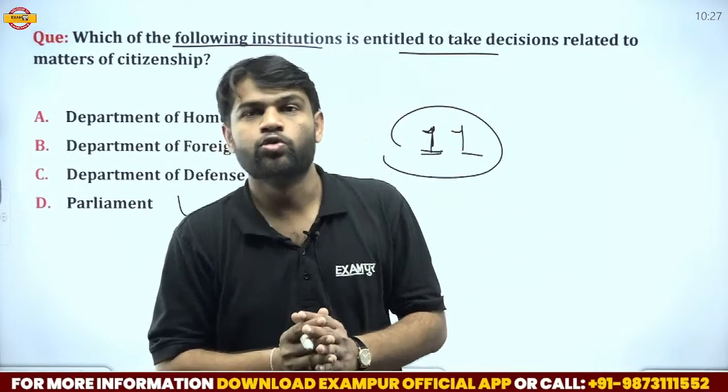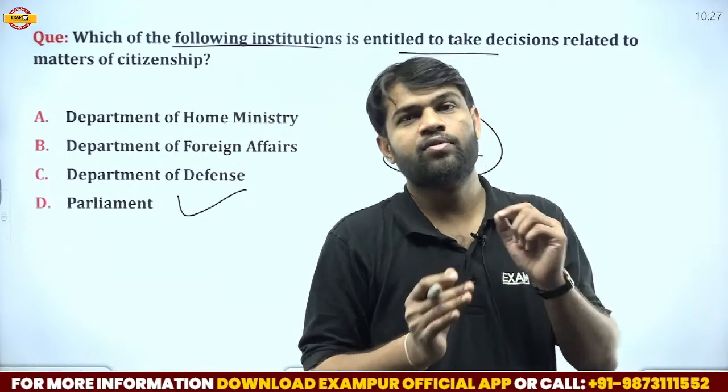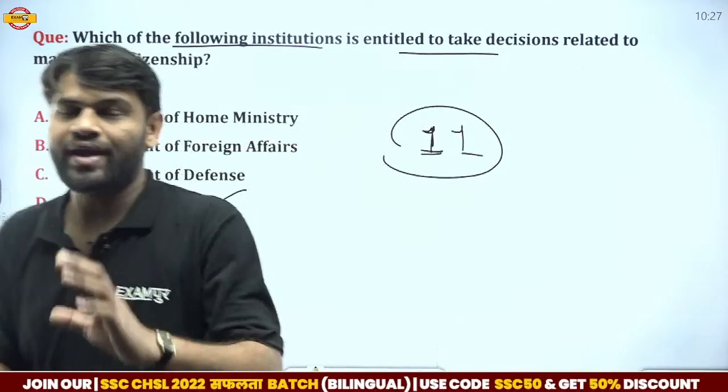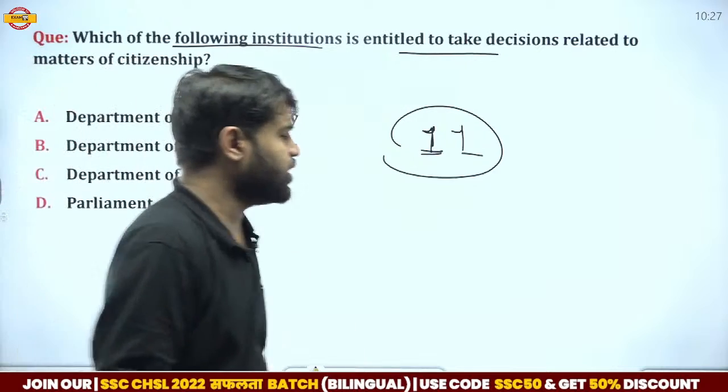Parliament has the supreme power. Parliament has the total power related to citizenship. So the correct answer is Parliament. Now move on to the next question.